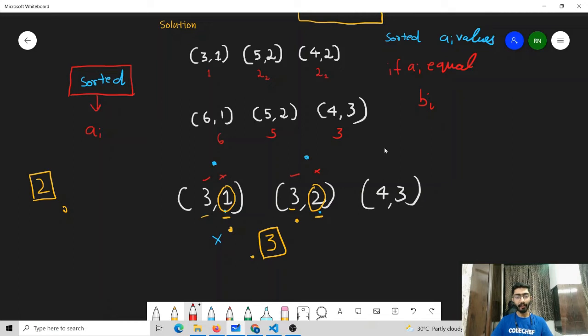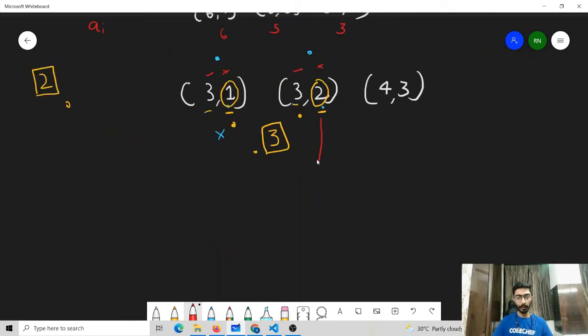So now we have the order in which all the exams should be processed. For this particular example, the order is going to be 3, 1 first, then 3, 2, and then 4, 3. But once we have the order, how are we supposed to find the minimum number of days that are required in order to give all the exams? We can process this array in this order.